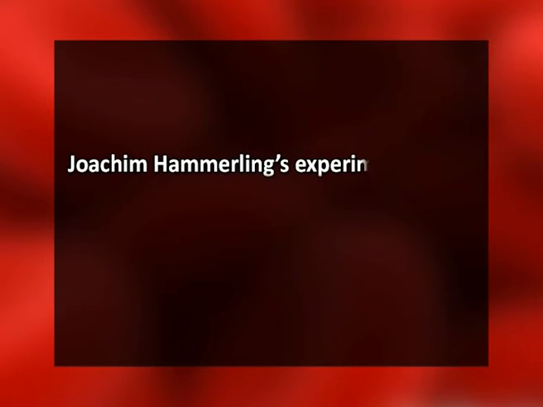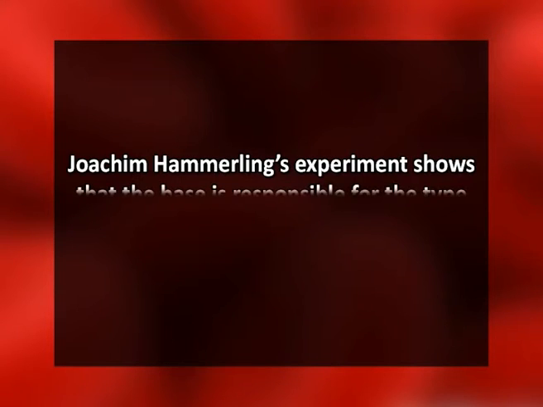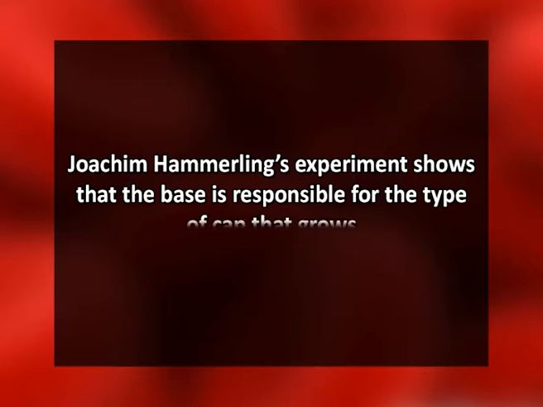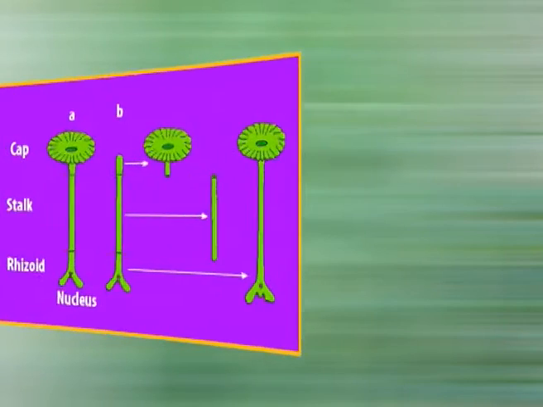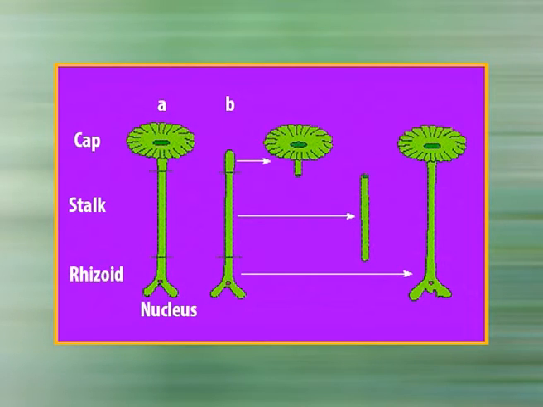In this example, the cap that is allowed to grow on the grafted stalk looks like the base species. This experiment shows that the base is responsible for the type of cap that grows. The nucleus that contains genetic information is in the base, so the nucleus directs cellular development.